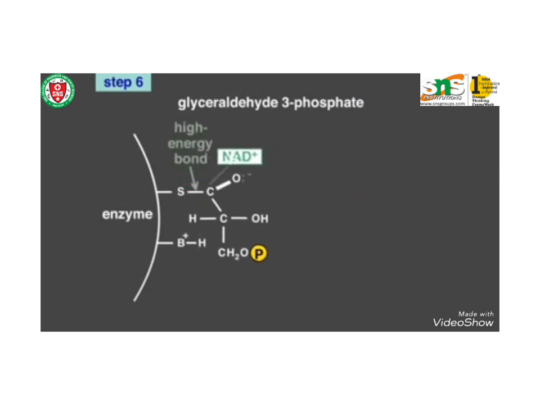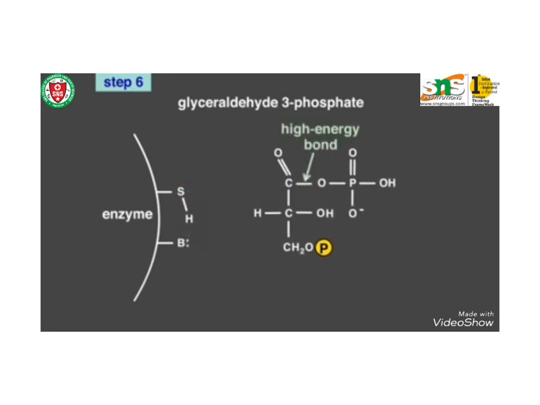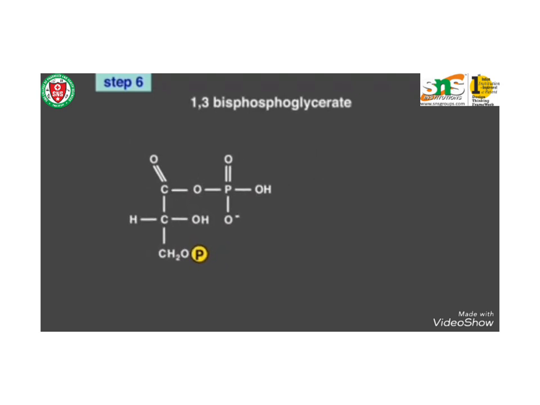The enzyme glyceraldehyde 3-phosphate dehydrogenase transfers one hydrogen from glyceraldehyde phosphate to nicotinamide adenine dinucleotide to form NADH plus H plus.